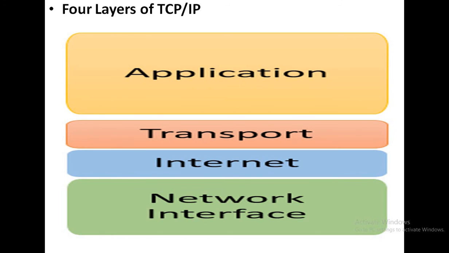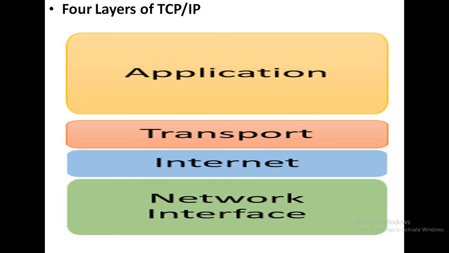And what is the functionality of the internet layer? So the internet layer is also known as the network layer, and the main function of the internet layer or network layer is to send the data packets from any network and any computer until they reach the destination with respect to the appropriate path or appropriate route.